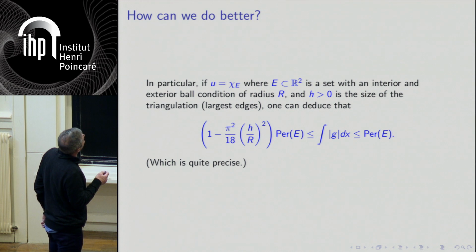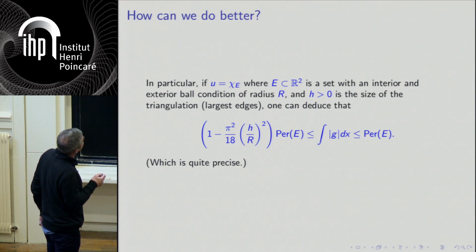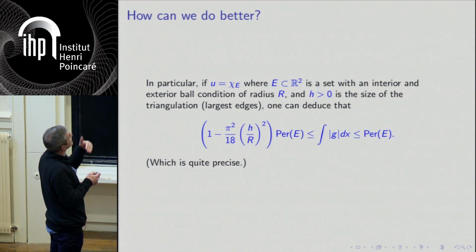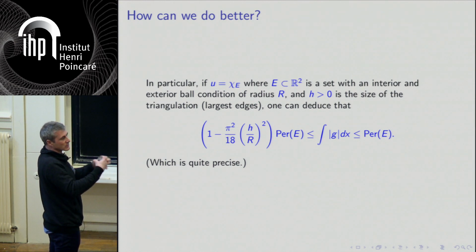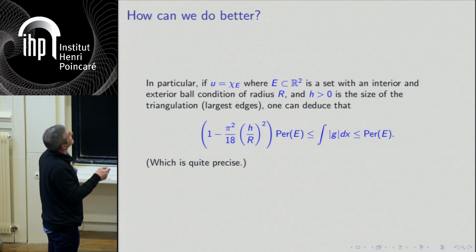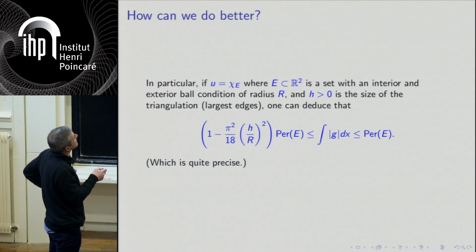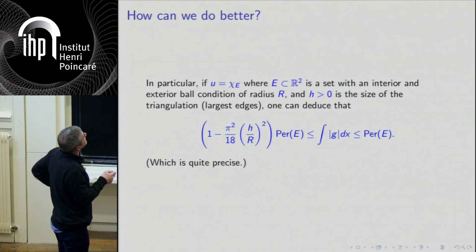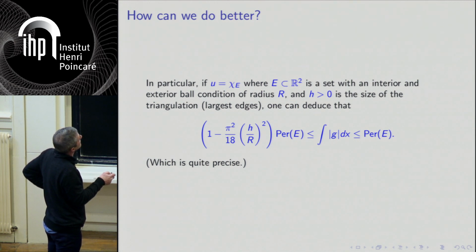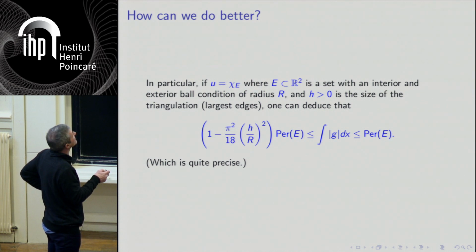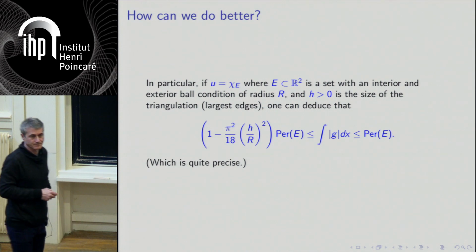So in fact, one more remark: if you have the characteristic function of a set, and if your set is smooth in the sense that it has bounded curvature, and more precisely, if you have a ball condition, so inside and outside you can put a ball, then for instance in 2D you get an error. In general, you get an error which is like h over r squared. So h is the size of the triangle and r the size of this curvature band. So in 2D you get this error, for instance, that your discrete total variation in some sense is between the perimeter and the perimeter minus h squared.